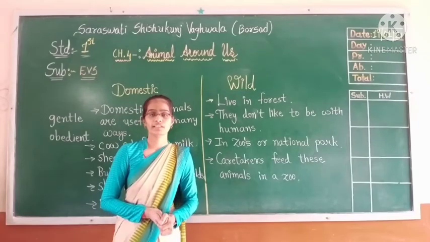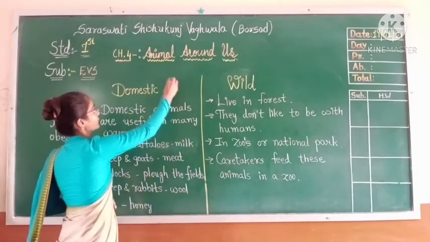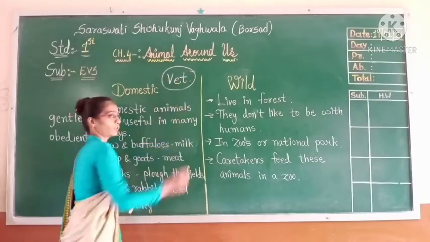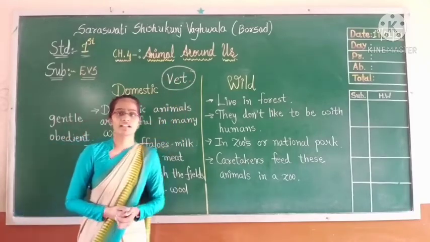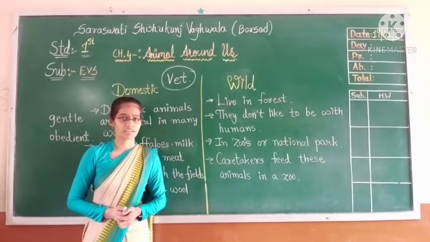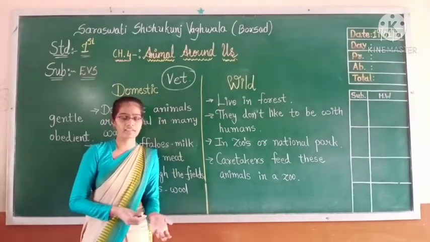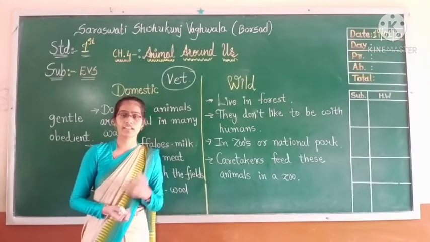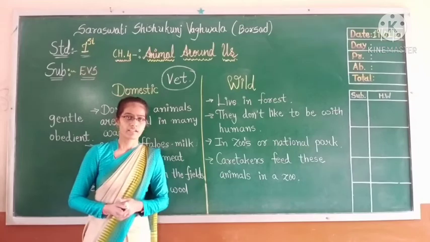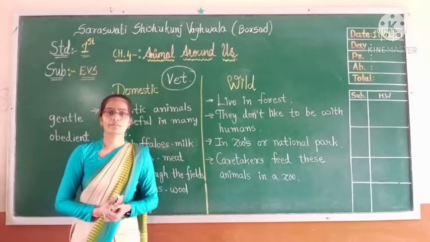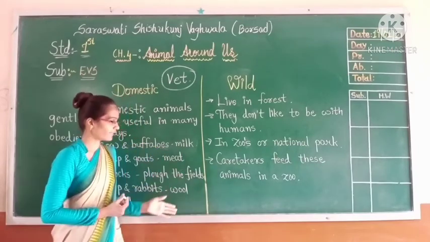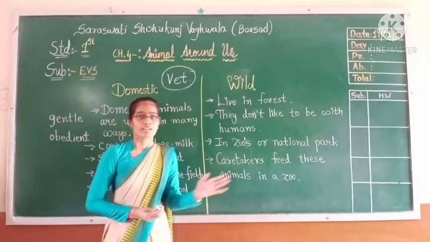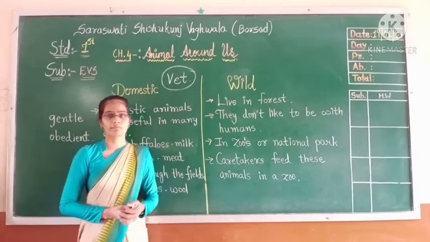Apart from that, we learned about the veterinary doctor. In short form, we can call them a vet. A veterinary doctor is a doctor for animals. They check their health and give them injections and medicines if the animals fall sick. So a veterinary doctor is a doctor for animals, and a caretaker is a person who looks after animals. Till here we have discussed our previous part.